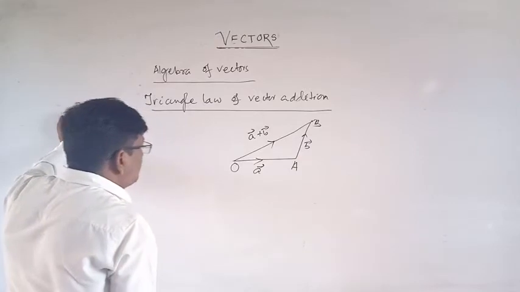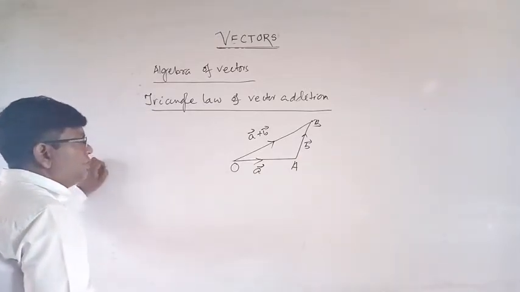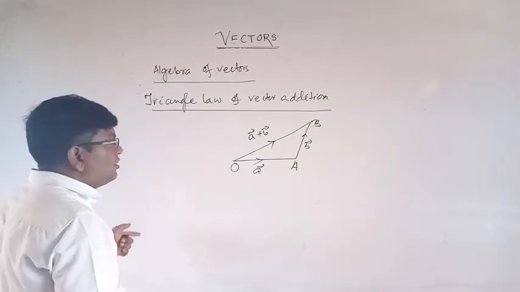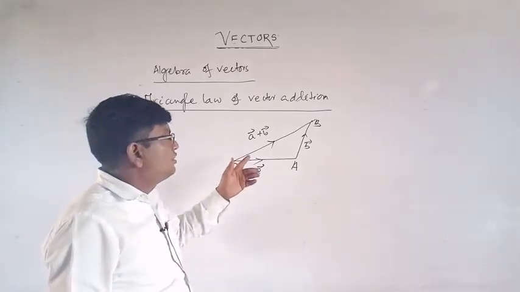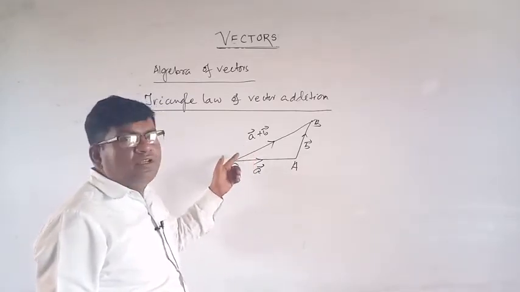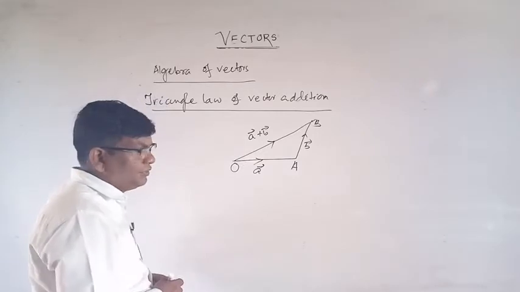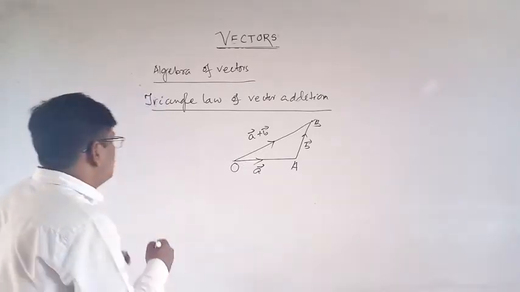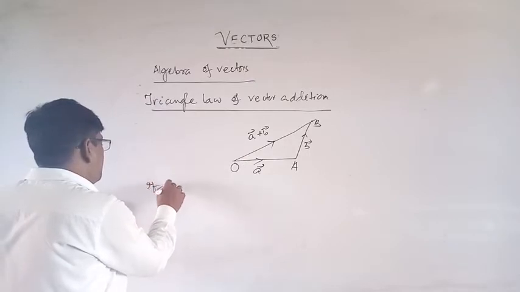If two sides of a triangle are represented by two vectors A and B, then the sum or resultant is taken as the vector in the opposite direction. What is the triangle law of vector addition?